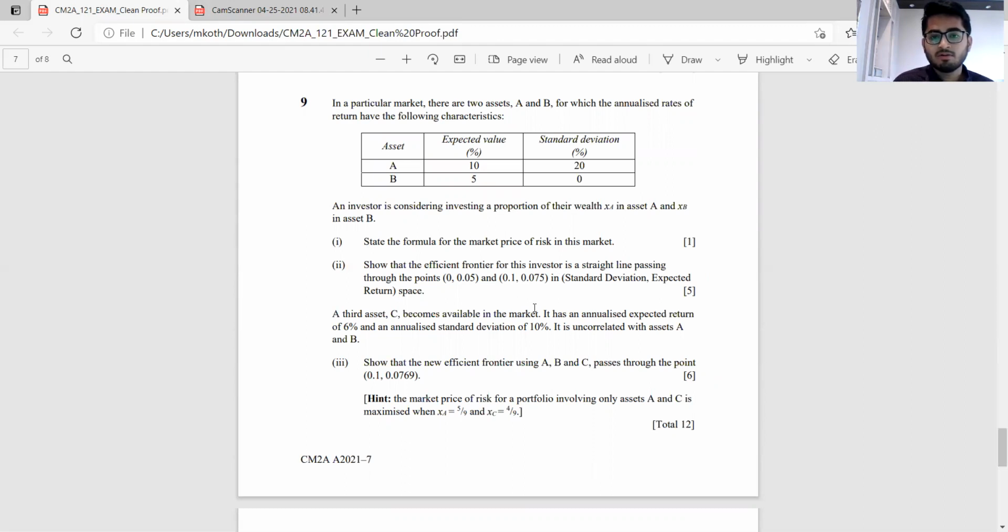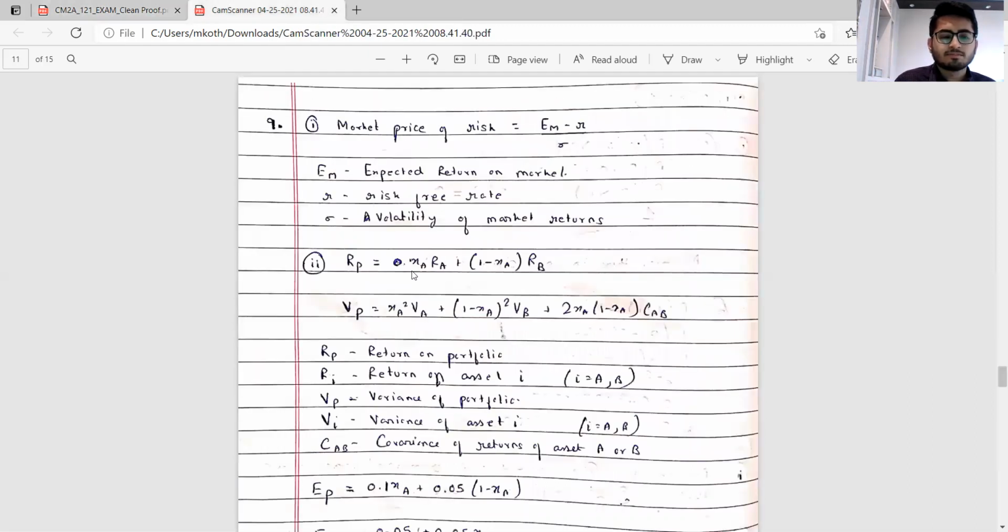I simply prefer to use the Lagrangian technique whenever there are three or more assets, because that's a foolproof way. Another way is to find the gradient. First, find the combination of risky assets, and then we use the fact that whenever a risk-free asset is available, the efficient frontier would be nothing but a straight line, which would be tangent to the efficient frontier consisting of risky assets itself. So that could be used, something which is there in the institute material as well. So taking you through the solutions for the same.